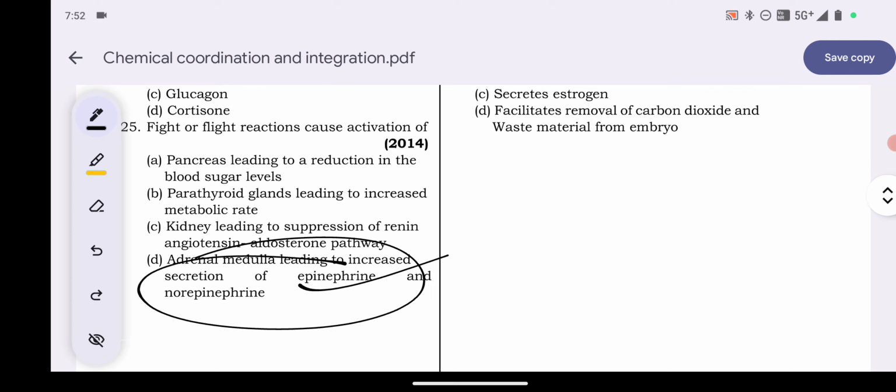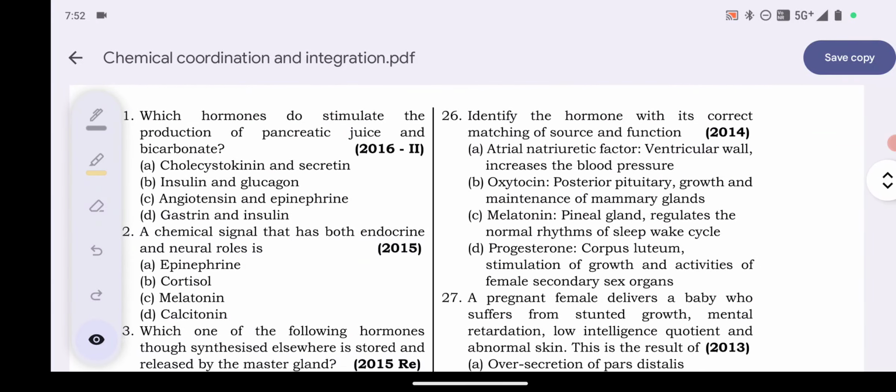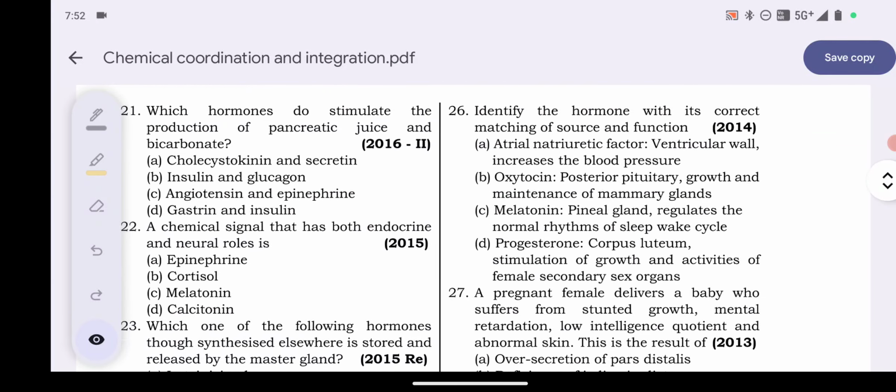Explanation: in response to stress of any kind as well as during an emergency, the adrenal medulla releases epinephrine and norepinephrine. That is why they are known as emergency hormones, or we can say fight or flight hormones भी कहा जाता है. Question number 26. Identify the hormone with its correct matching of source and function.